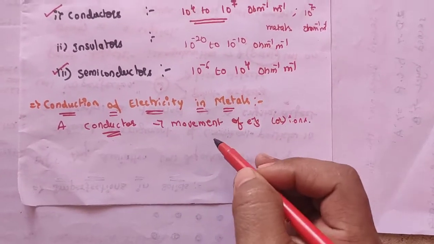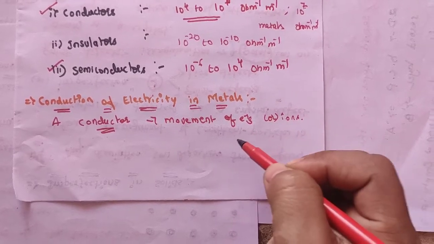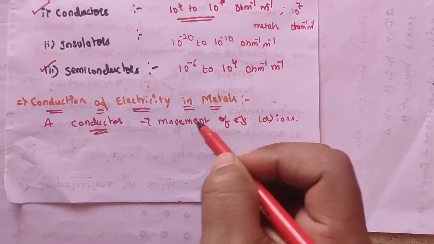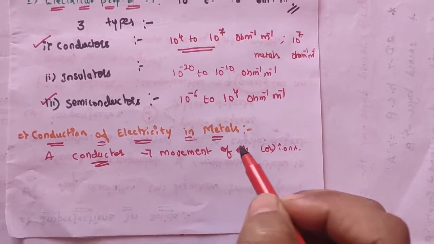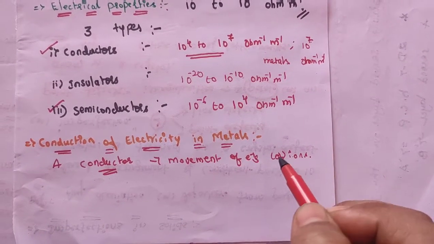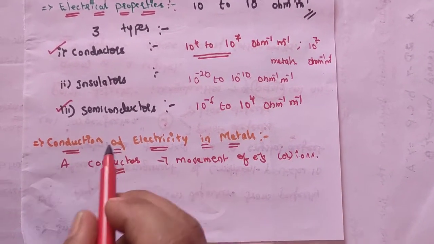If the substance conducts electricity, it indicates that the conduction occurs by the movement of electrons or ions. Such types of substances are called conductors.